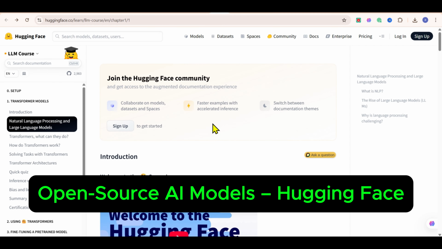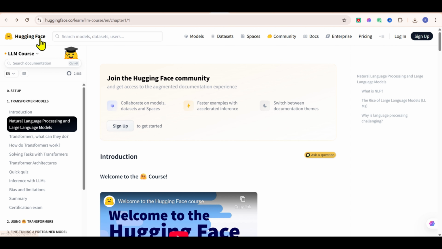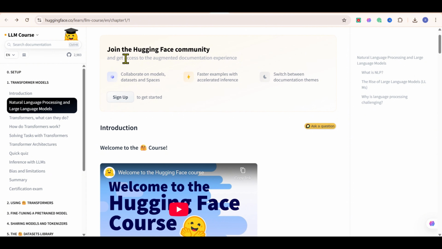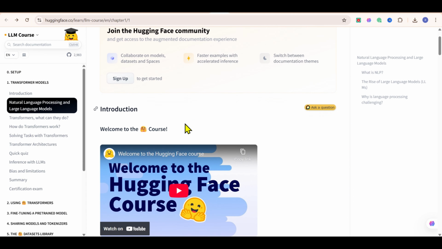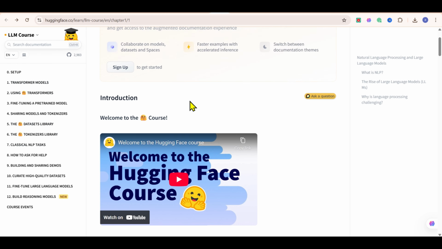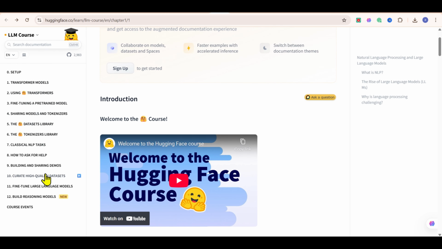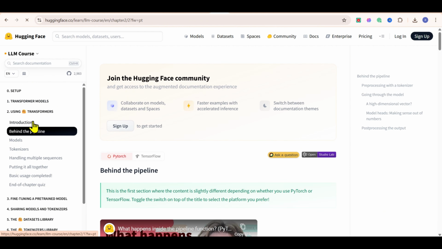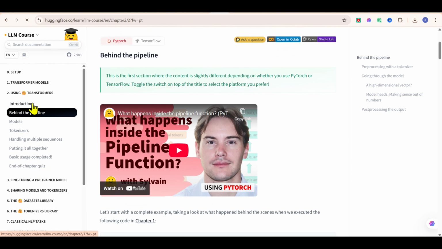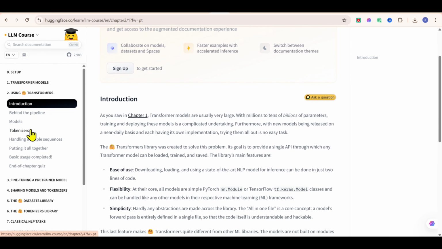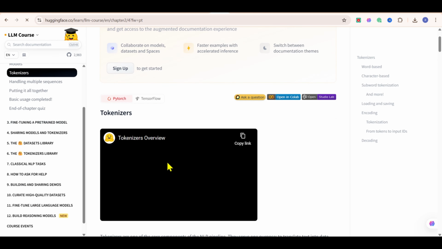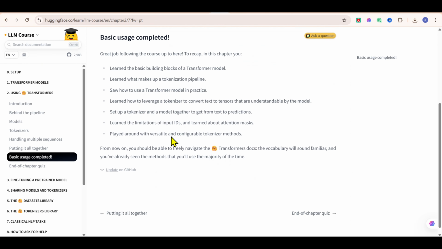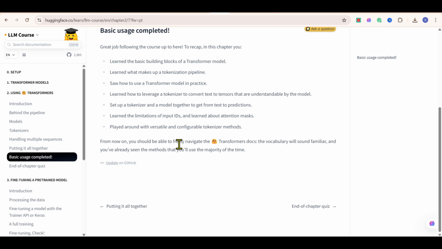If you want to dive into the world of open-source AI, Hugging Face is the place to be. And this free course walks you through everything you need to get started. You'll learn the basics of natural language processing, NLP, and large language models, LLMs, and how to use Hugging Face's tools to build AI apps with open-source models. The course covers key topics like transformers, tokenizers, and datasets. Plus, you'll get practical experience building projects using real AI models. Whether you're a developer or just curious about AI, this course gives you a solid foundation to explore and create with open-source technology.